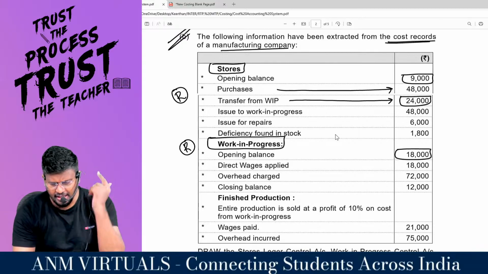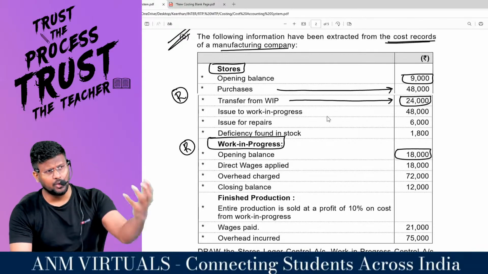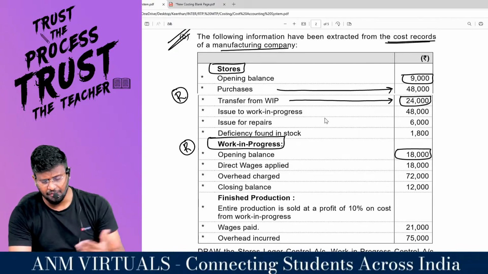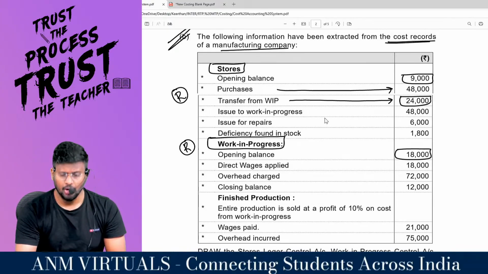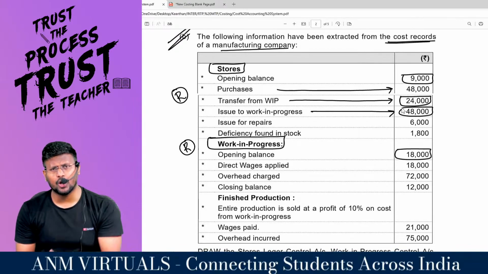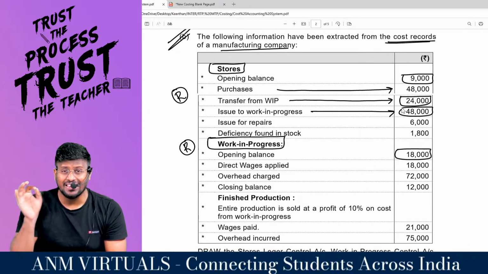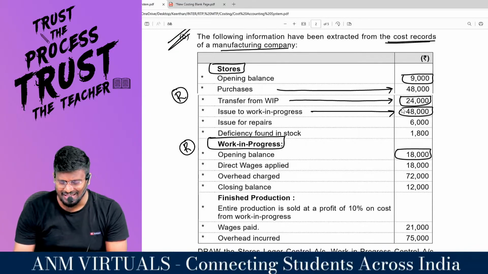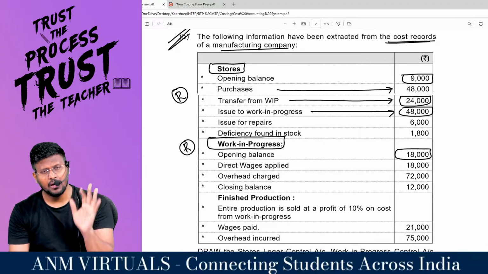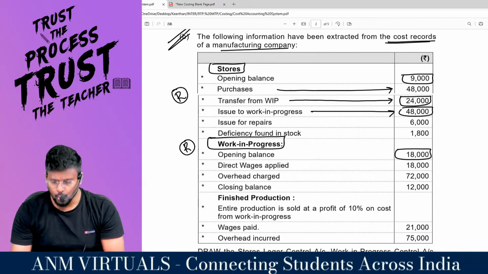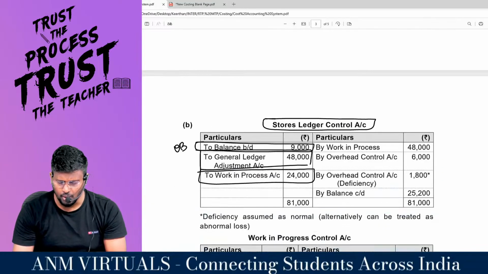Now in a different transaction, sometimes the WIP, that is the work area, would have asked for some other different raw material. That's why issue to WIP 48,000. Then what will happen to the raw material? Raw material in the WIP increases and raw material in the stores decreases. What journal entry will you pass? WIP ledger control account debit 48,000 to stores ledger control account 48,000.